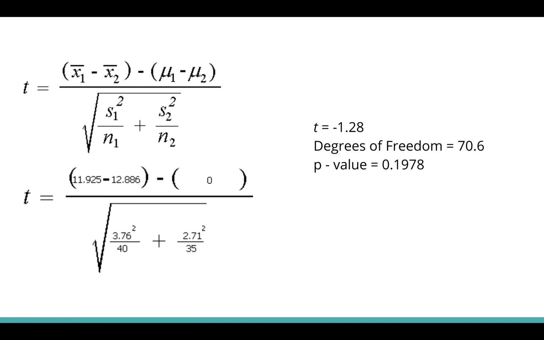And here's the formula for the test statistic. We plugged in the values and found it to be negative 1.28. Degrees of freedom was 70.6. And the p-value was 0.1978. So since the p-value is greater than our significance level, we do not have convincing evidence that the mean age of first kiss for males is significantly different from the mean age of first kiss for females. Therefore, we cannot conclude that gender has any significant impact on the age of first kiss for high school males and females.